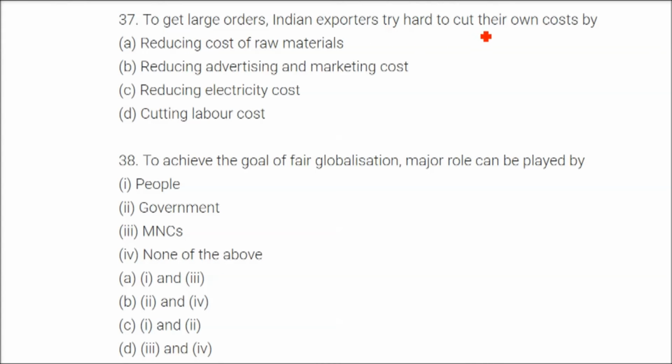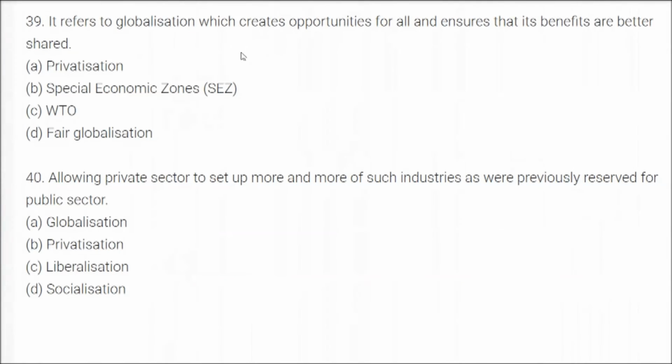To get large orders, Indian exporters try hard to cut their own cost by cutting the labor cost. To achieve the goal of fair globalization, a major role can be played by people and government. So the answer would be 1 and 2, so it is C. 38 is C.